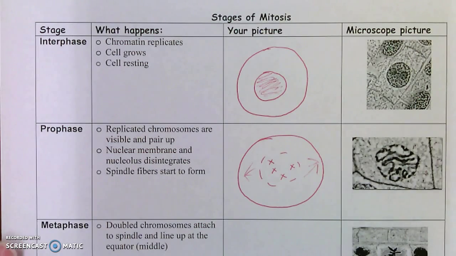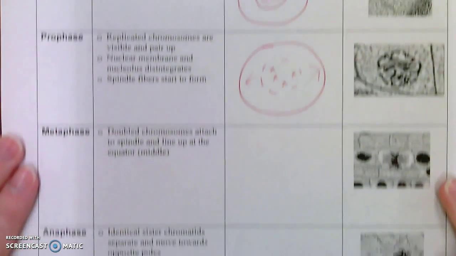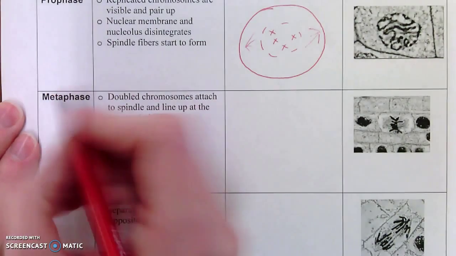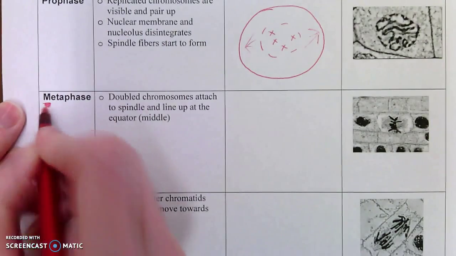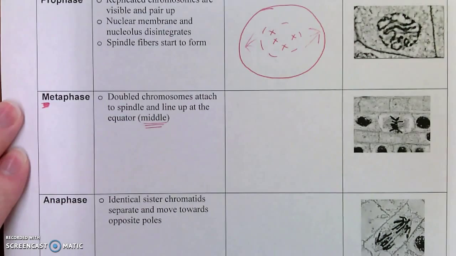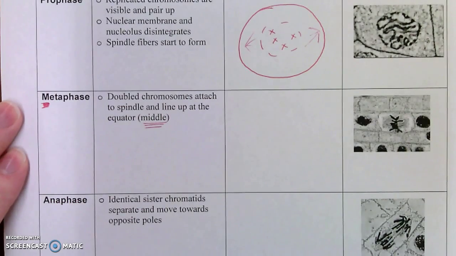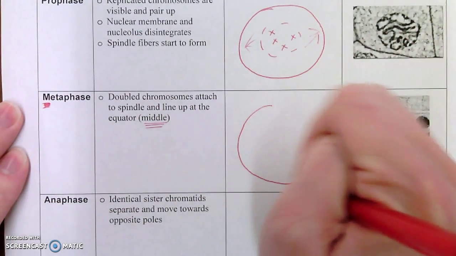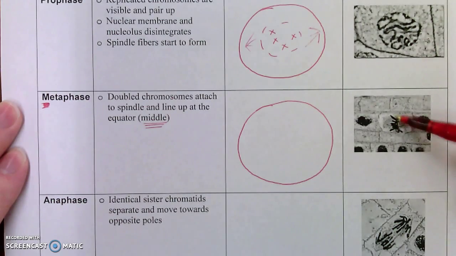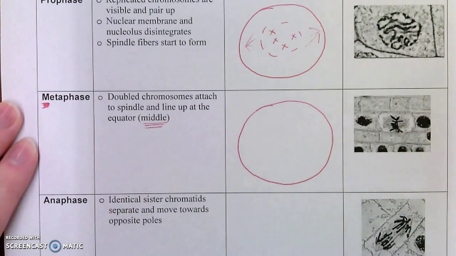The next stage is metaphase. Metaphase is when the doubled chromosomes attach to the spindle fibers and line up at the equator or the middle. So what's awesome here is that metaphase starts with an M, and we line our chromosomes up in the middle. So metaphase, middle. Let's draw our animal cell again. You see in the plant cell, these chromosomes are nicely lined up at the equator or the middle of the cell.